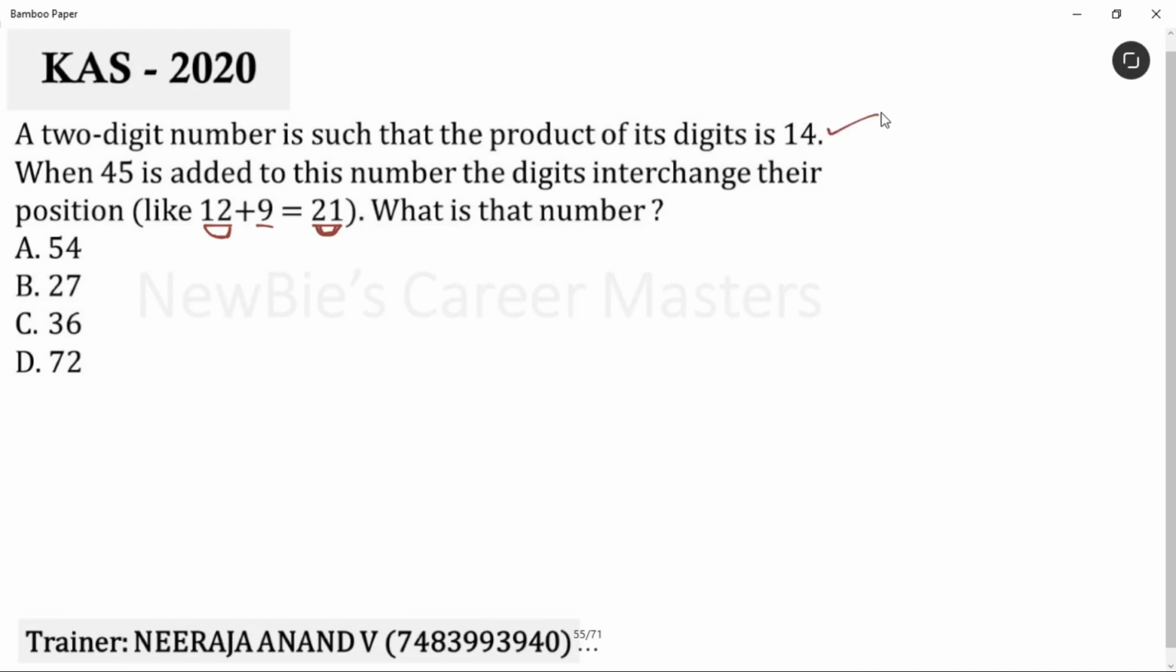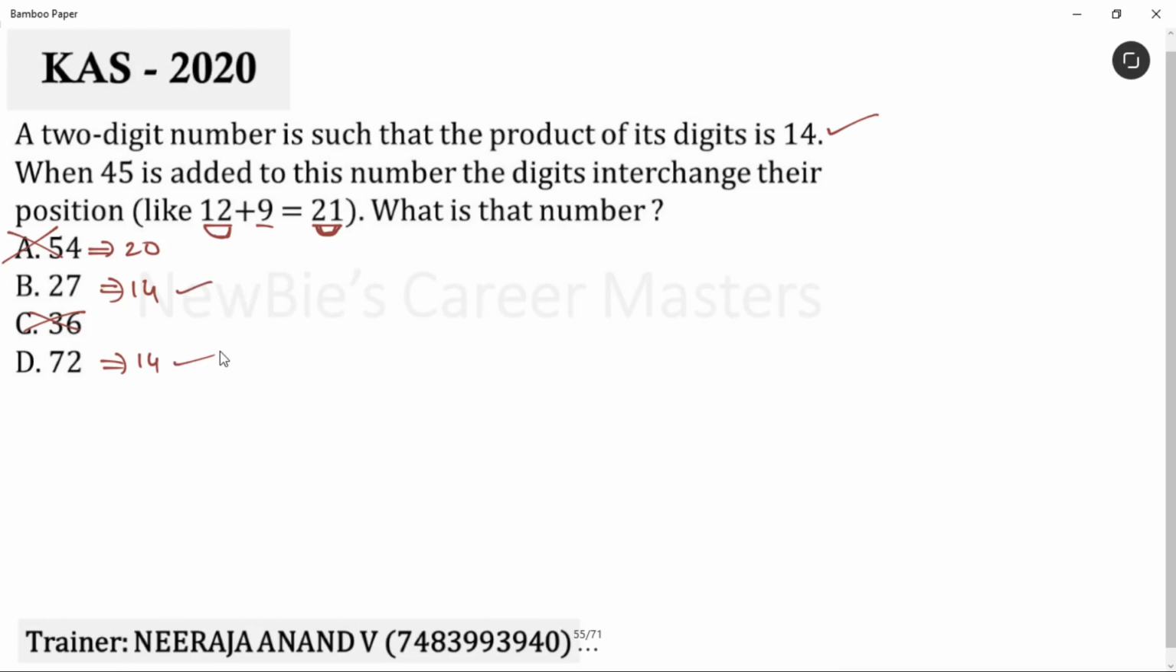First condition is, the product of the digits should be 14. Check it. Here we get 20. 5 4s are 20. Wrong option. Then 2 7s are 14. Yes, can be the right answer. Then 3 6s are 18. Wrong option. And the last option is 7 2s are 14. These two are valid options as of now because they satisfy the first condition.